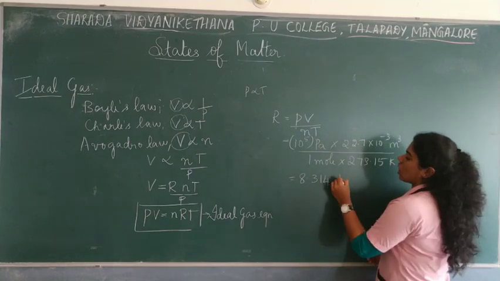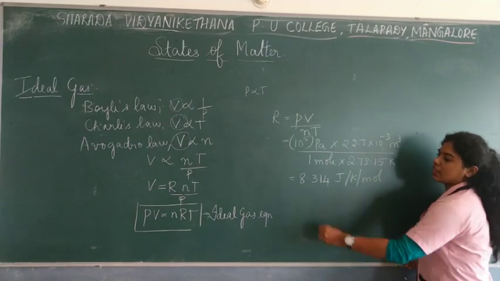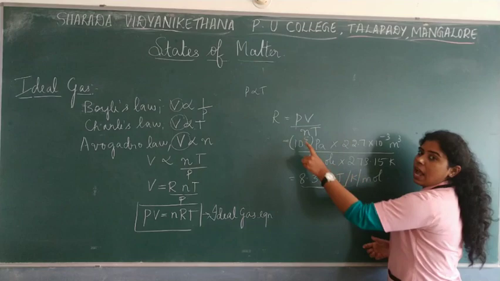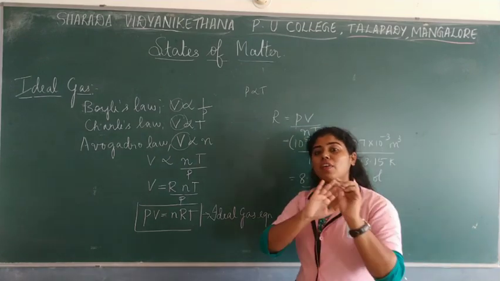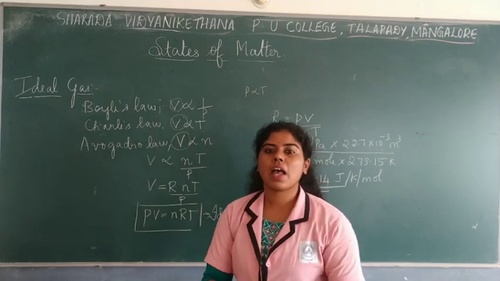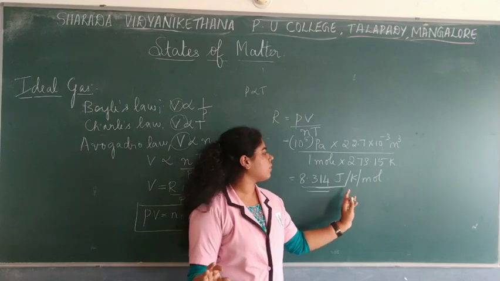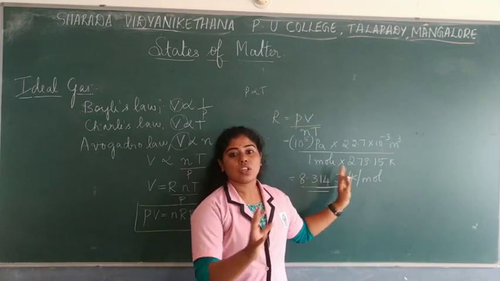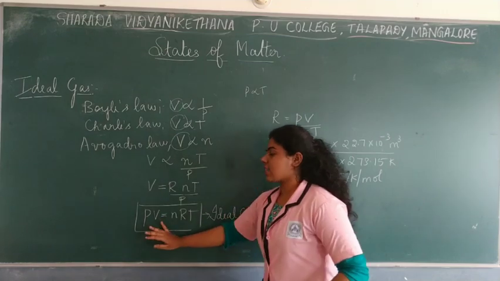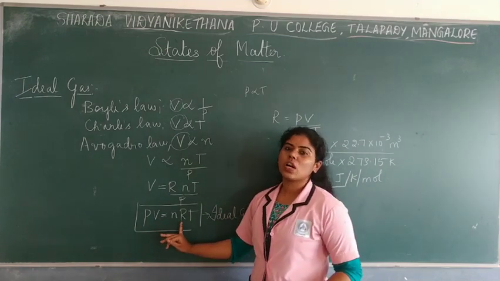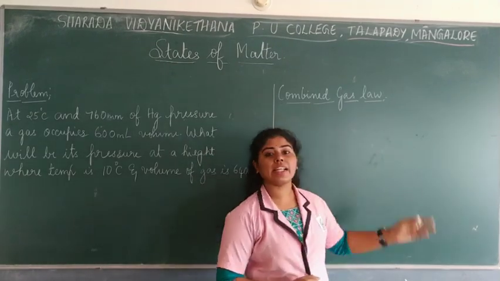So if you try calculating this, you get a value that is 8.314 joule per Kelvin per mole, and this is the value of R, and this value of R is said to be constant for all of the gases. It remains the same, and this value you have to remember, children, that is R is equal to 8.314 joule per Kelvin per mole. So this is the value of R, and the ideal gas equation is PV is equal to nRT.